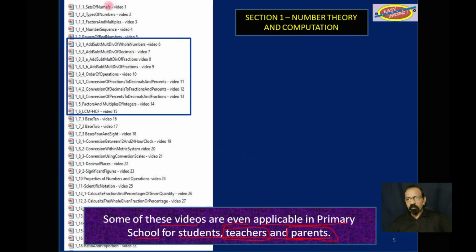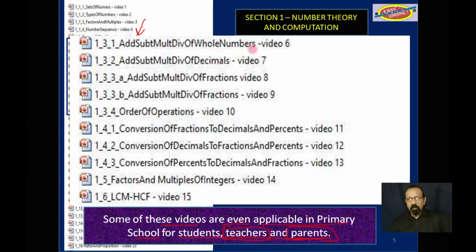For example, if you look at this box here, you will notice video 6 says add, subtract, multiply, and divide whole numbers, which is work done in the primary school from as early as grade 2 and 3. And then the next video, video 7, add, subtract, multiply, and divide decimals.